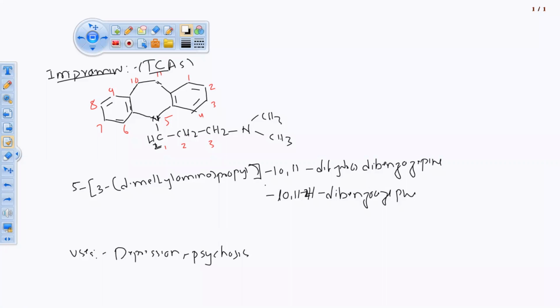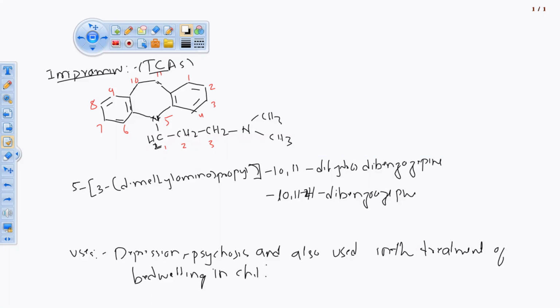psychosis, brain psychosis. And also used in the treatment of bedwetting, bedwetting in children up to 6 years of age. 6 years of age.